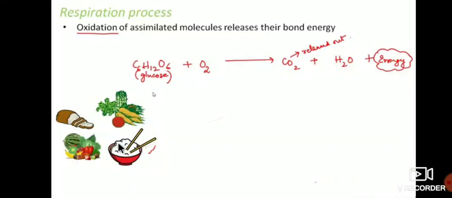This glucose energy is present in large amounts in sweet products like chocolates and many other things. Those sweets are high in glucose, which means they contain a lot of energy. That glucose is easily broken down with the help of oxygen and gives energy very quickly.